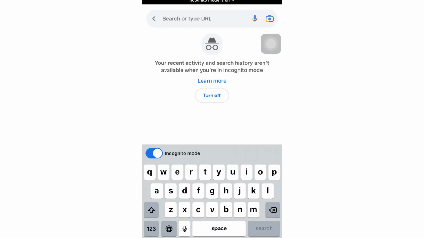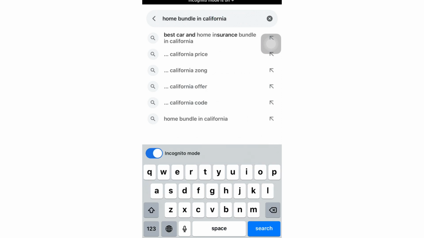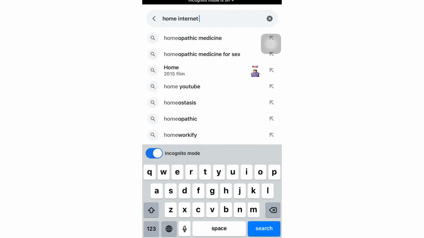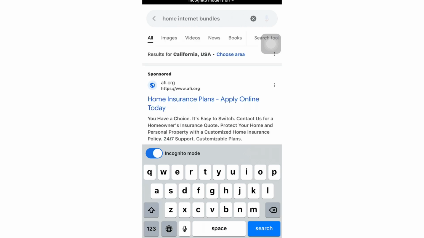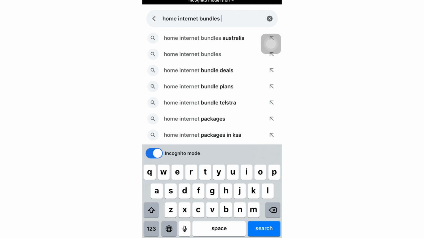First of all, we have to make a search on Google, that is home bundle in California. And home insurance bundles, there are many things they are giving, and we are going to search for the best thing, for useful keywords like home internet bundle. And you have to specify the area, or you can also search generally.